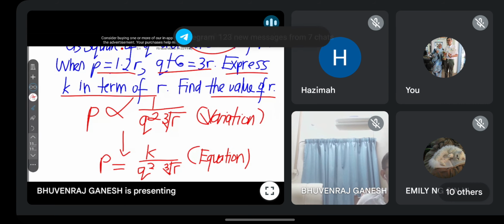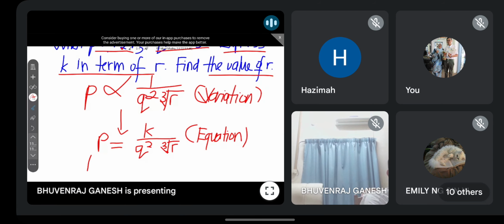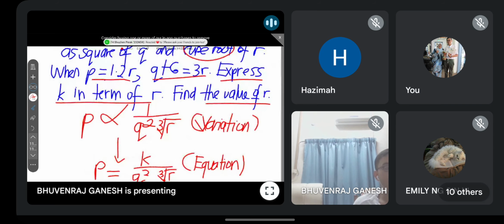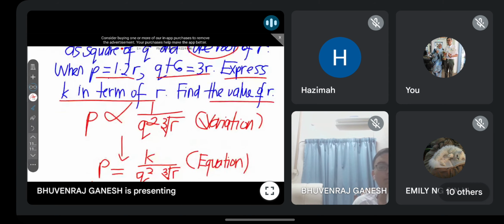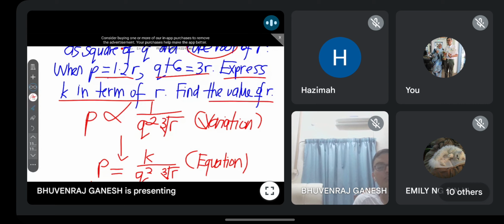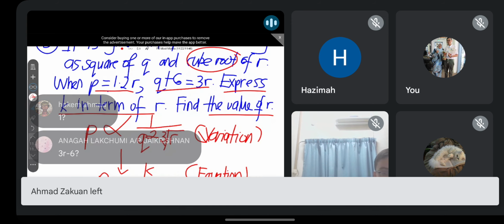Betul? So guys, P, I have the value of P is 1.2 R. Okay, so I can gantikan 1.2 R. Okay, how about the value of Q? Guys, Q saya akan ganti dengan nilai apa? Can you all tell me? The value of Q at the bottom here. What will I substitute with? Anyone? This one careful lah. Q value. What will you substitute based on the information? Berdasarkan info ini.